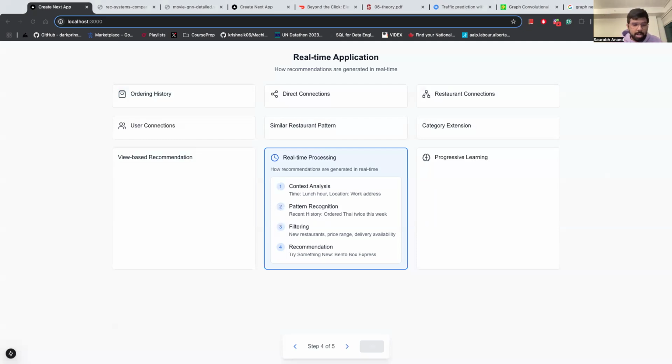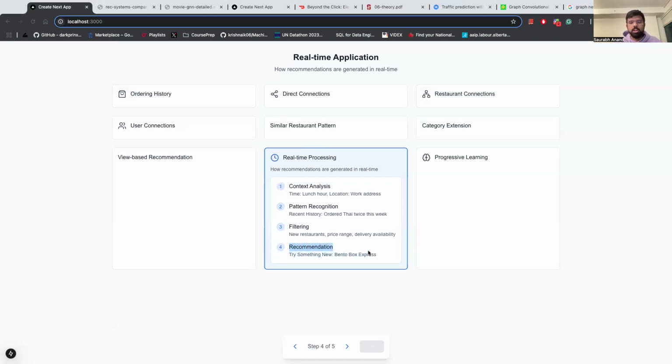So it'll apply those features, like the restaurant should be within the delivery address, and it will filter out new restaurants that she hasn't tried. It'll get her price range from its vast analysis of the digital footprint that Sarah has left on DoorDash, and it'll get the list of all restaurants that are available for delivery. And on the basis of that, it'll generate a new recommendation. Hey, Sarah, try something new.